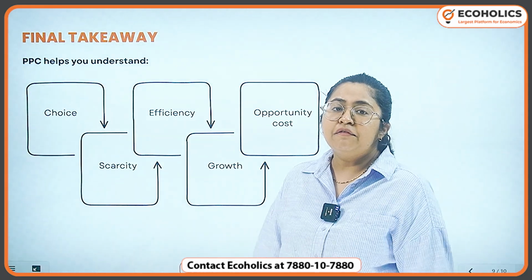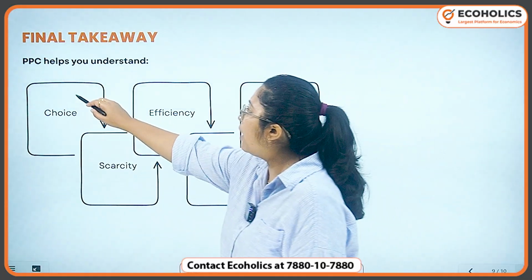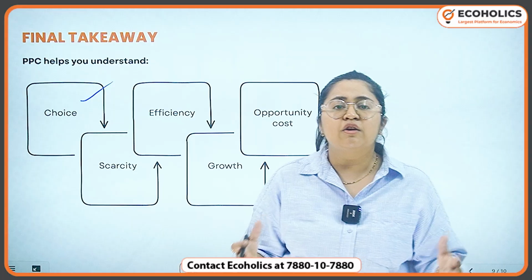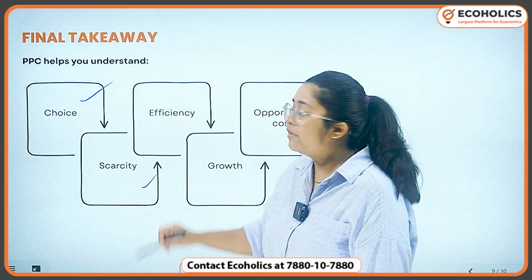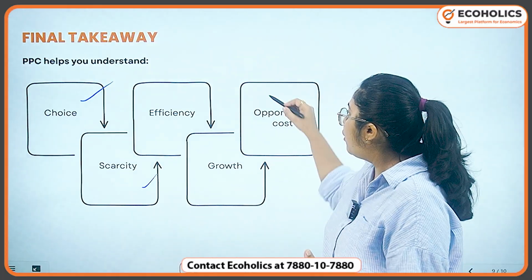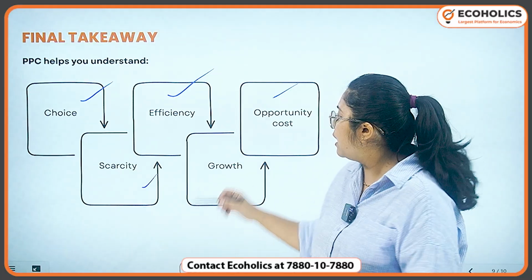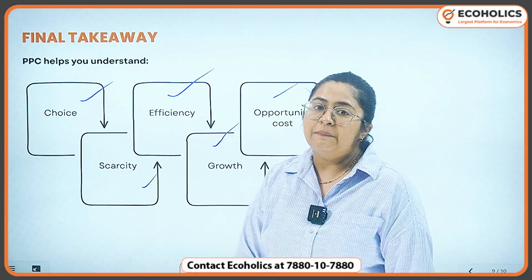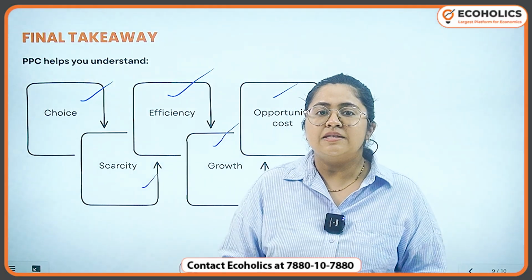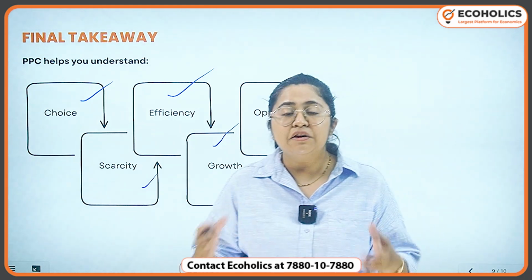So finally, for this concept, what all did we cover? We talked about how PPC is a matter of choice. Whenever there is scarcity, whenever there is a concept of opportunity cost, or we have to provide efficient outcomes, or we need to understand growth, we talk about PPC. I hope that this concept of production possibility curve or production possibility frontier is now very clear to you all.